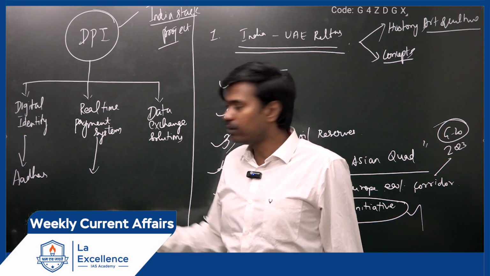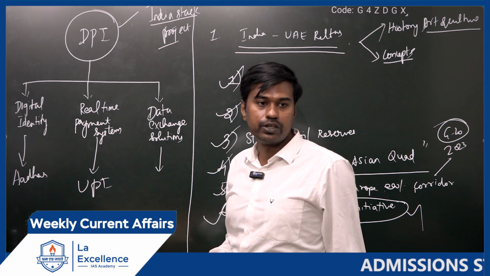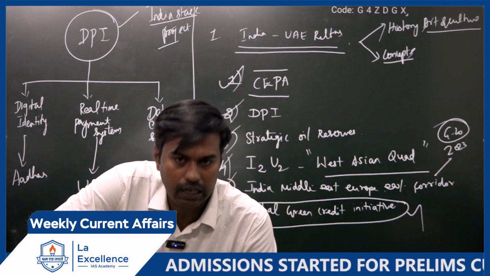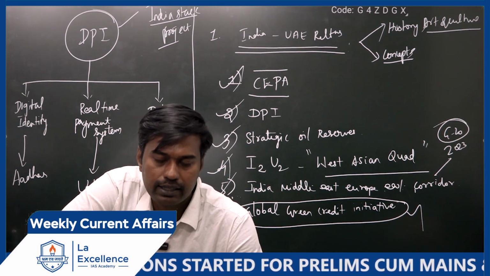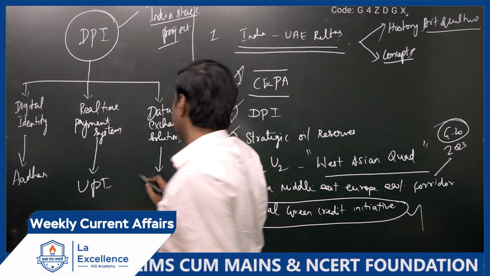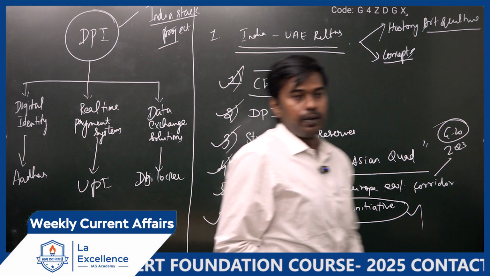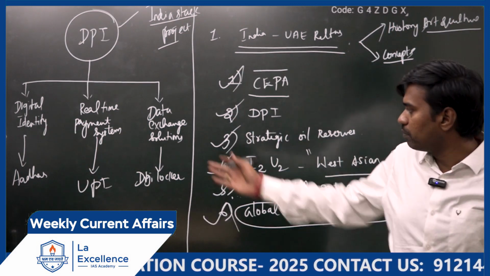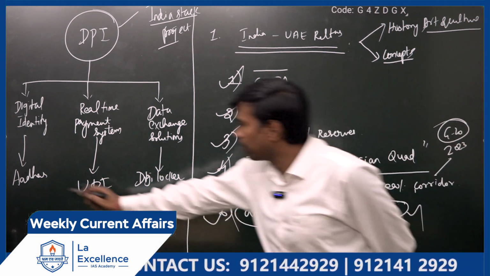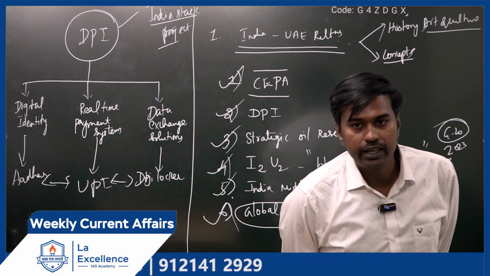Second one, the real-time payment system, for which we are using the UPI app. Then data exchange solutions: suppose you want to verify your college or degree certificate. All these certificates can be stored online, in various apps like DigiLocker. If you want to access those documents, they can be accessed using your Aadhaar. So all these three platforms have been integrated in India. This concept is referred to as digital public infrastructure.